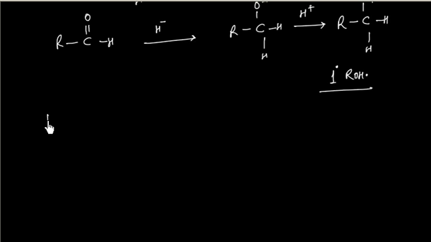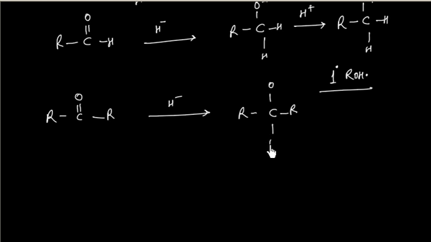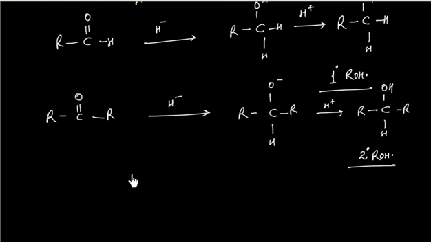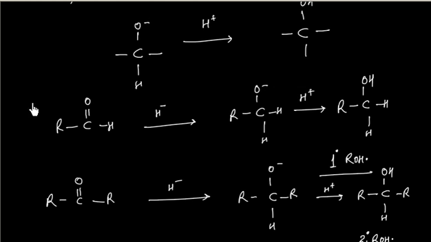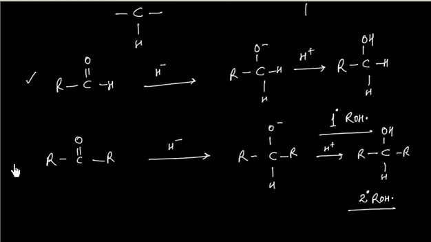If I have a ketone, R C double bond O R, H minus can attack, we will have RCO minus R, hydrogen. After protonation, we will have a 2-degree alcohol. So if I have an aldehyde, we get a primary alcohol; if I have a ketone, we can get a secondary alcohol, that is, a 2-degree alcohol.